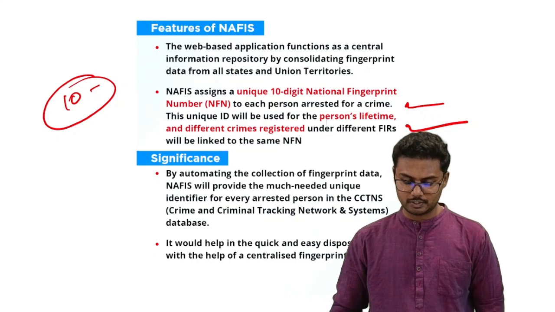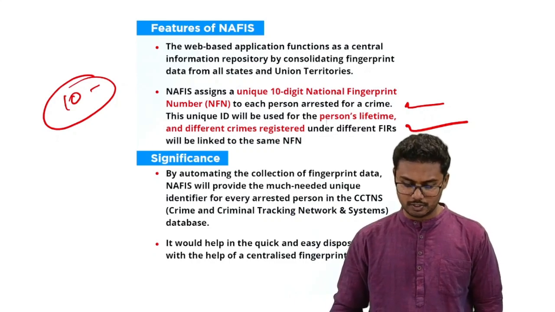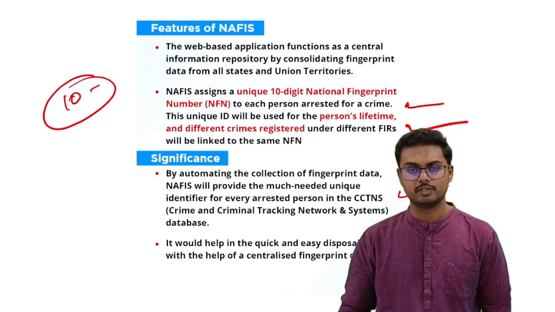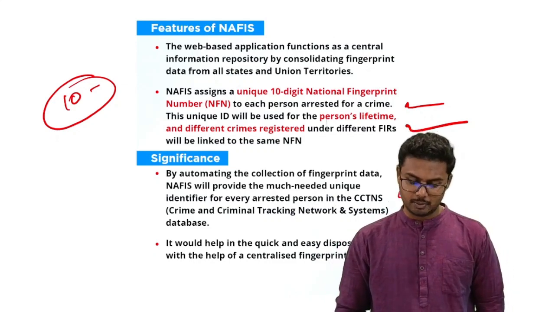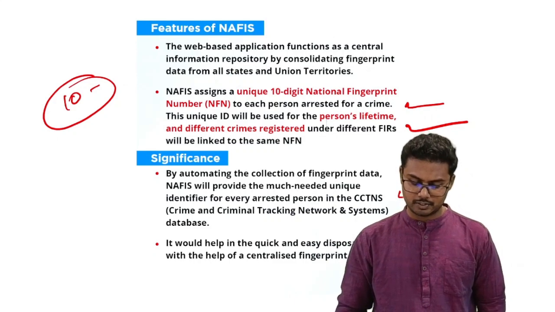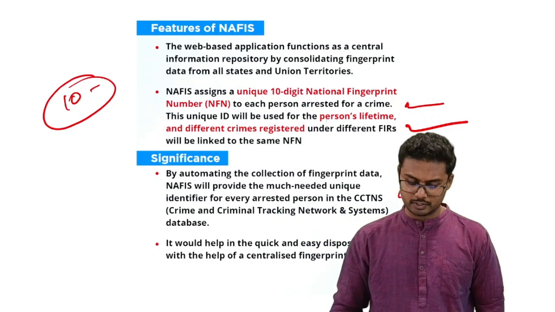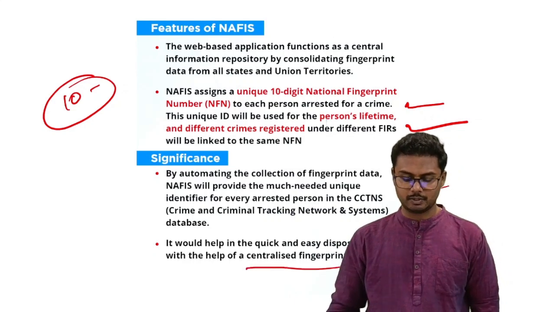By automating the collection of fingerprint data, NAFIS shall help provide the much needed unique identifier for every arrested person in the CCTNS. CCTNS here stands for Crime and Criminal Tracking Network and Systems Database. It will help in the quick and easy disposal of cases with the help of a centralized fingerprint database.